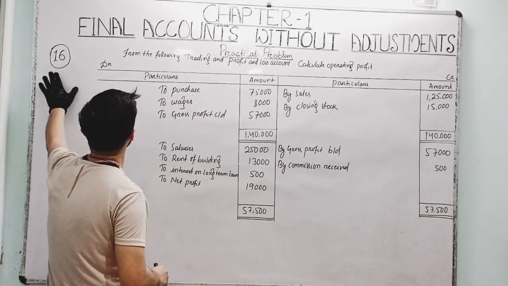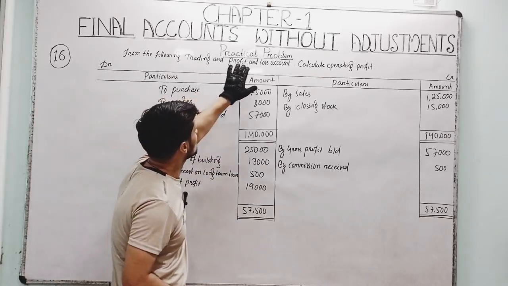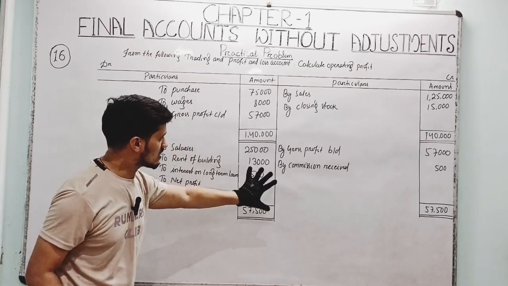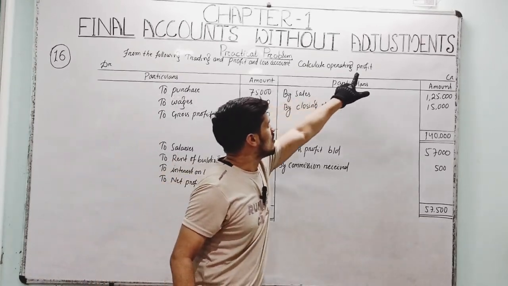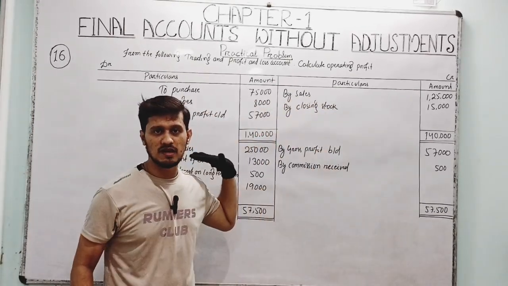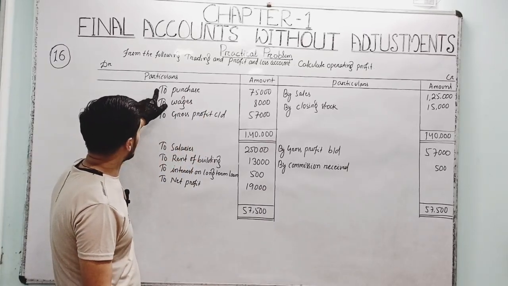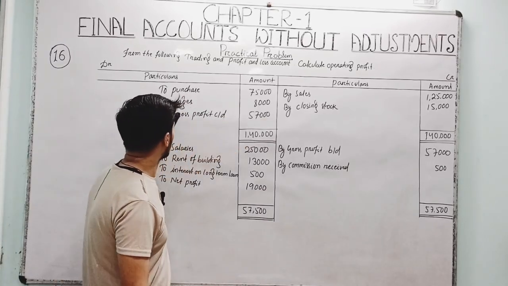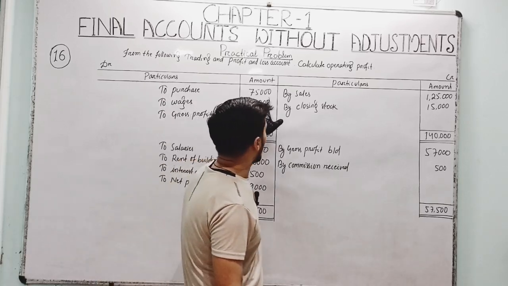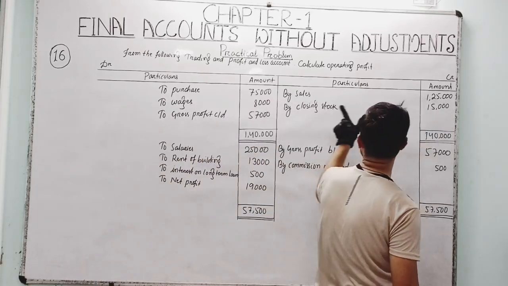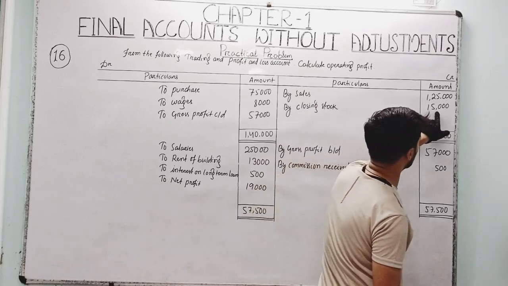Question number 16 says: from the following trading and profit and loss account, calculate only the operating profit. Simple, right? The trading account transactions are: to purchases 75,000, to wages 8,000, and on the credit side by sales 1,25,000, by closing stock 15,000.